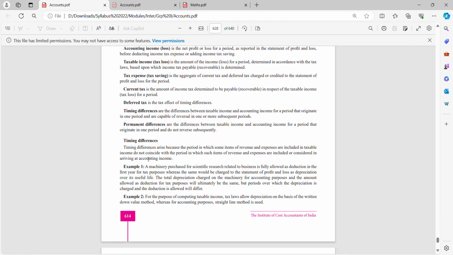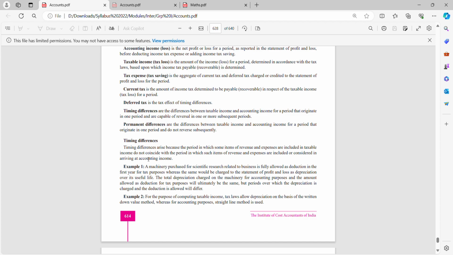Then you have timing differences. Timing differences arise because the period in which some items of revenue and expenses are included in taxable income do not coincide with the period in which such items of revenue and expenses are included or considered in arriving at accounting income. So you have permanent differences, you have timing differences. Permanent differences you cannot reverse, timing differences you can reverse.